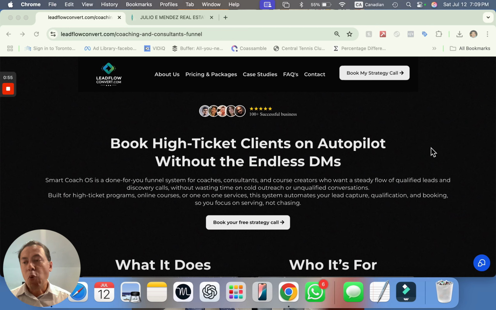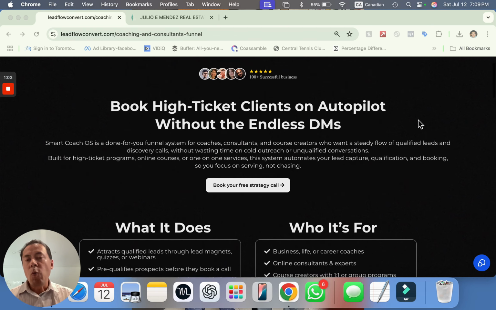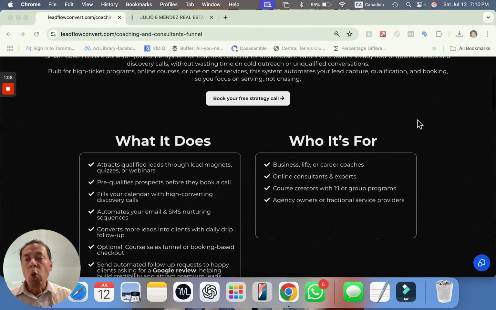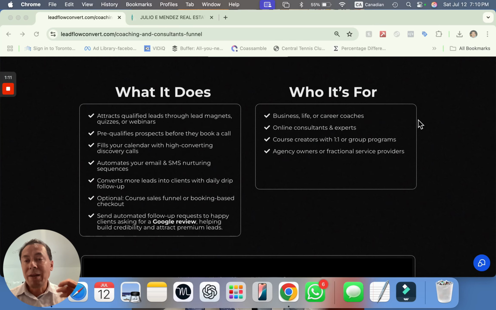You can have a client portal as well, people that come and join a community, and people that watch your videos and can leave comments and whatnot. So this is essentially what the Smart Coach OS does. Okay, so it helps you attract leads, it helps you build them to access your courses. It allows you to send a quick Google review as well, so you can actually have better rankings on Google, so you can attract better and more clients.